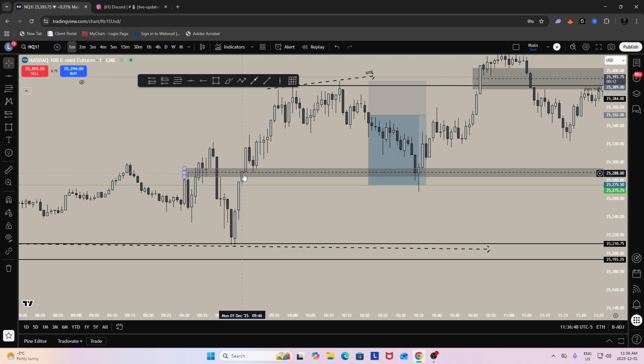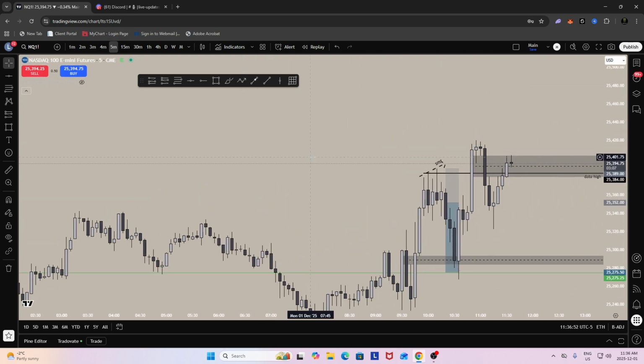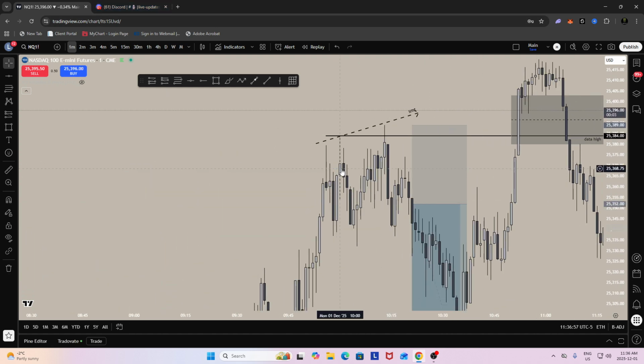And at this point, it was already around 9:40, 9:45. So I just decided to wait for 10 a.m. news. We had ISM at 10, red folder. So I kind of just waited for that. And following the news, we ended up putting in a 10 a.m. data high right here. So we got a sweep of this high.